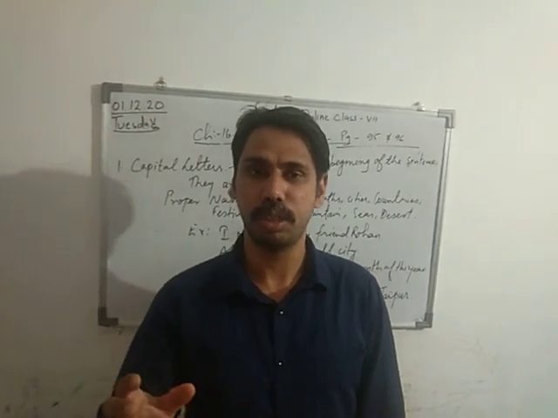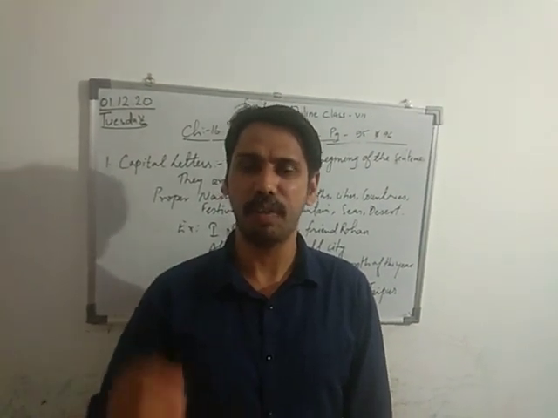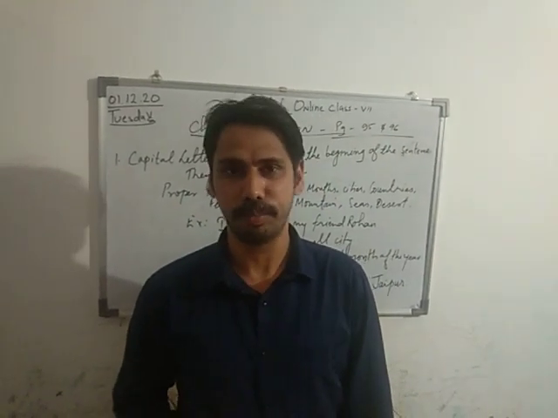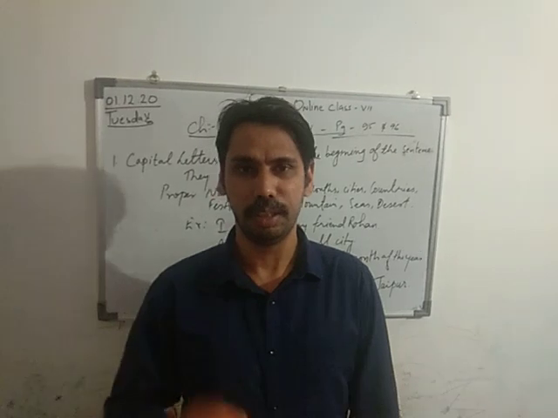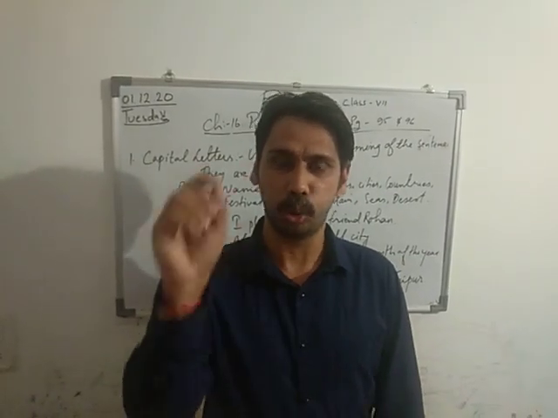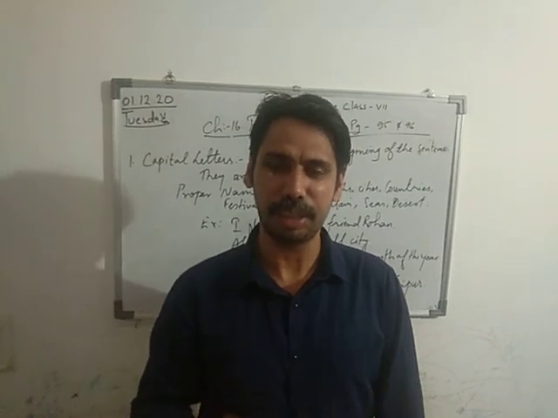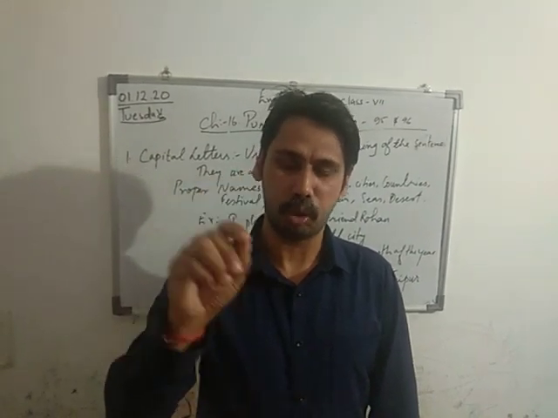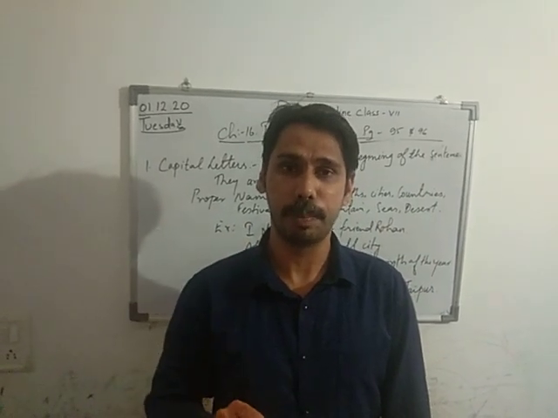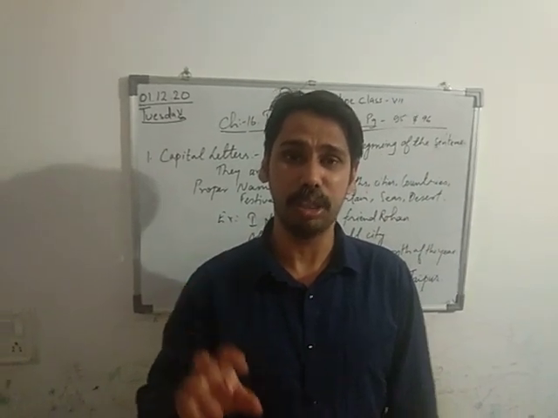Punctuation marks are used while writing, or we see them when reading a passage or story. While reading the passage, we see full stop, question mark, exclamation mark, comma, inverted commas, semicolon, colon.